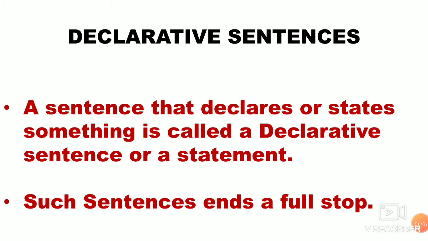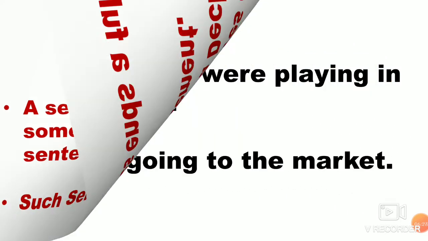A sentence that declares or states something is called a declarative sentence or a statement. So when a sentence declares, when it says something and when it states something, then the sentence is called a declarative sentence. Such sentences end with a full stop. So all declarative sentences will end with a full stop. Now let us see the examples.